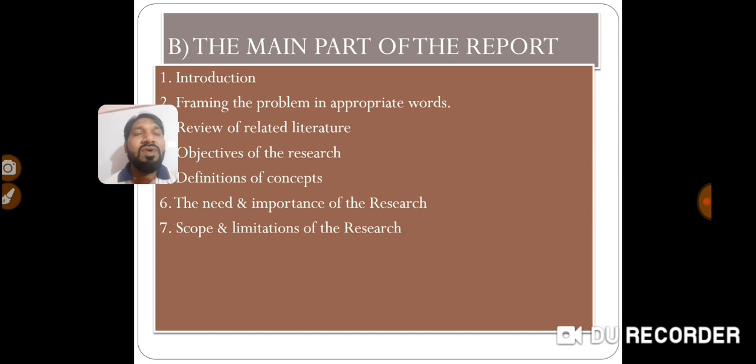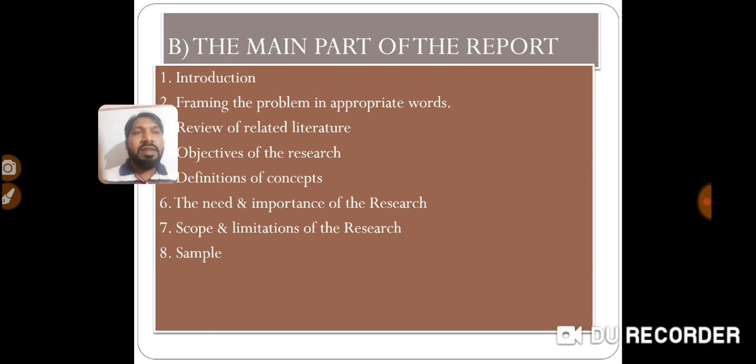And limitations means what? For which subject, as well as for which standard, you have selected this topic, that we have to write. So limited, for example, I have taken a problem related to reading, and this reading problem is in the 4th standard. So the limitation of this research is only till the 4th standard. It will not work for the 5th standard or for the 3rd standard. So scope and limitations we have to write. This is again very important.